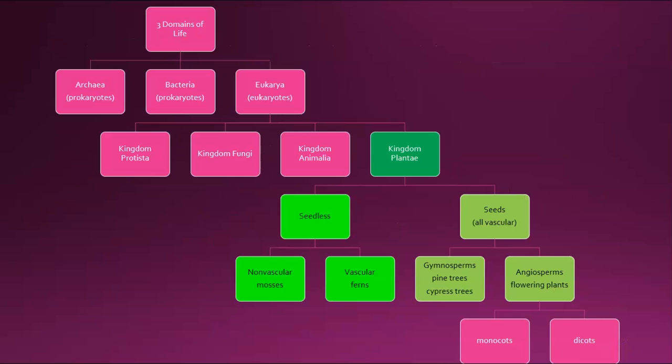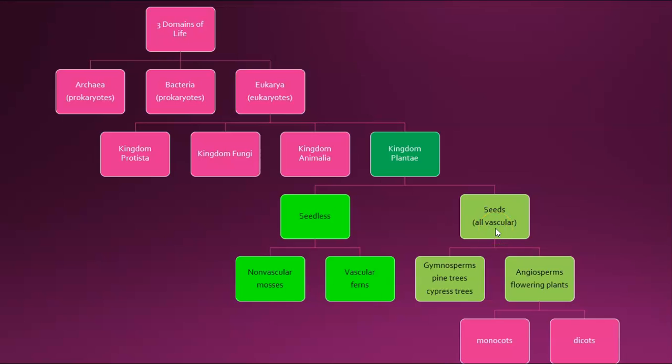So just to review, we have quickly surveyed the plant kingdom. Plants can be seedless, in other words, they don't produce seeds. Usually they produce spores, like ferns, or seeded plants. Seedless plants like mosses are non-vascular. They don't have xylem and phloem to move water and nutrients. Ferns, though, although they don't produce seeds, they do have that xylem and phloem, so we call them vascular seedless plants. All the plants that produce seeds are actually vascular, so a seeded plant is also going to be a vascular plant.